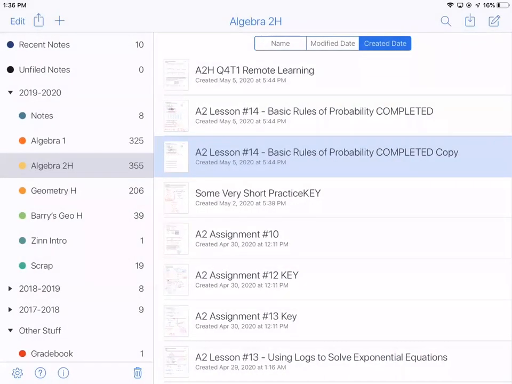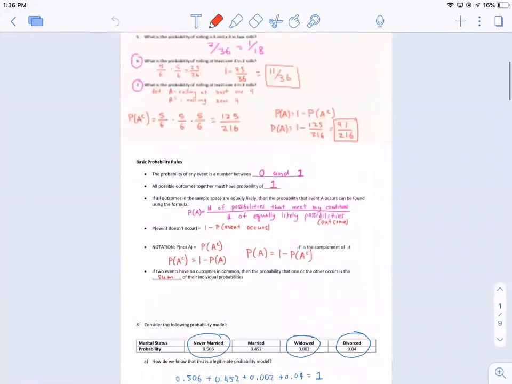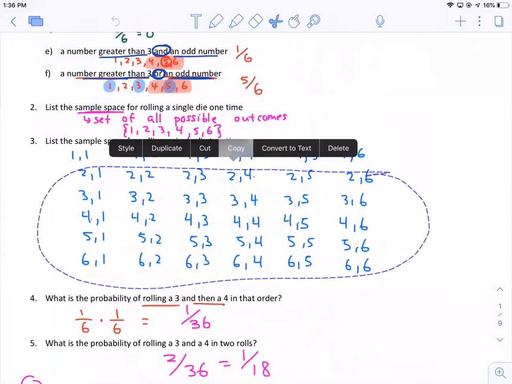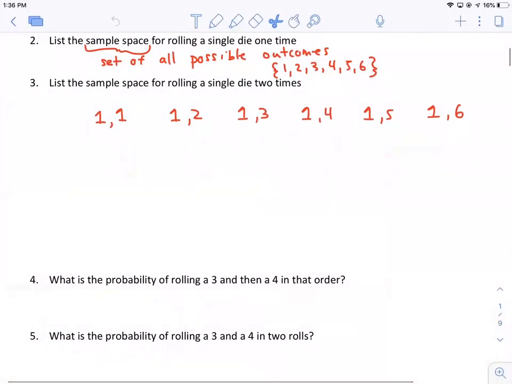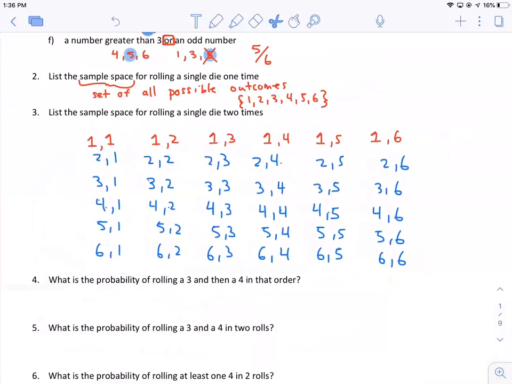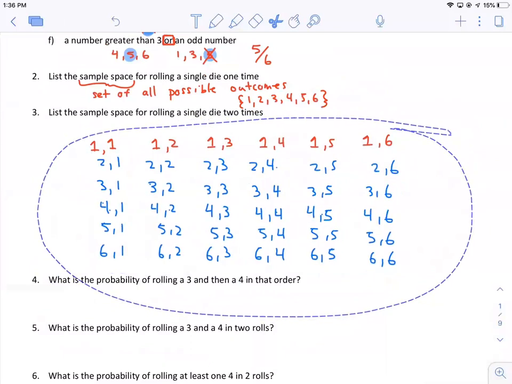So I'm just going to copy this from my first initial take of this video. Or we can get a 2 and a 1, a 2 and a 2. We can roll a 4 and then a 6, a 4 and then a 4, a 6 and then a 1. So we want to list out every single possible combination. I ordered it so it's nice and logical, but there are all 36 combinations.